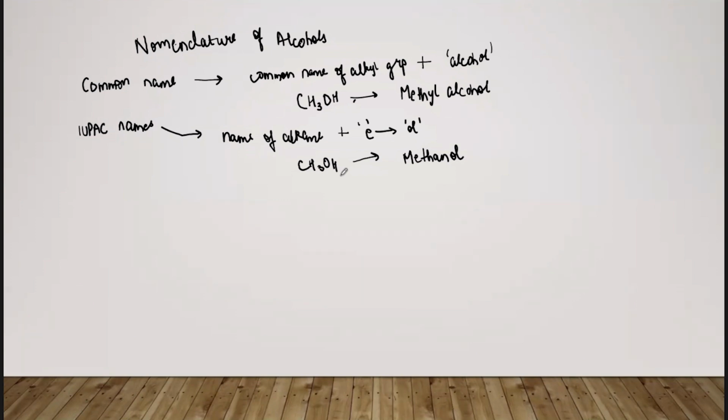Then whatever location the other substituent is attached to, you will name that compound according to that location. Now we'll do the example, so it will become clear. Complex examples we'll also do.